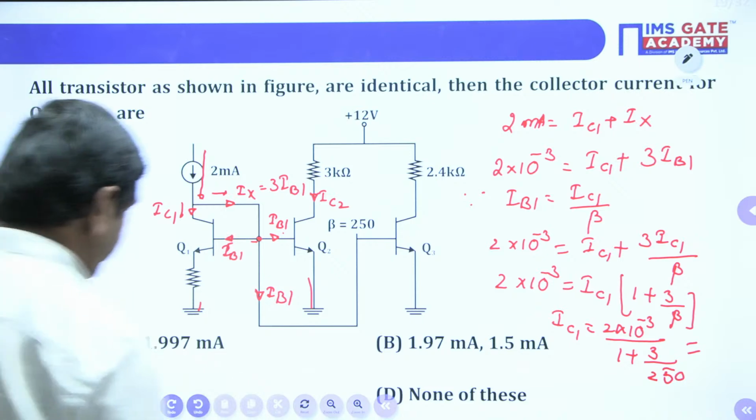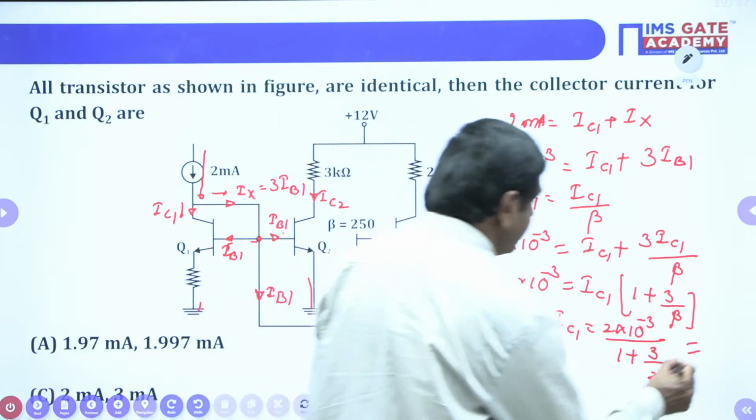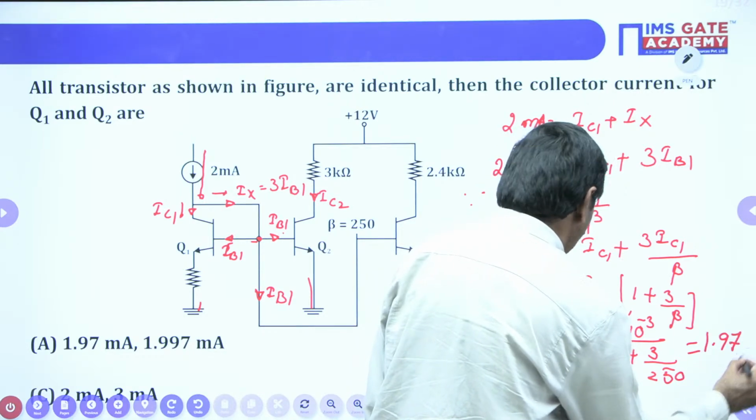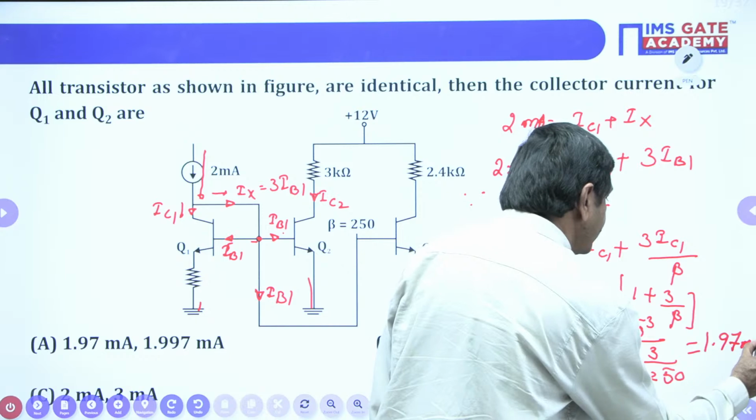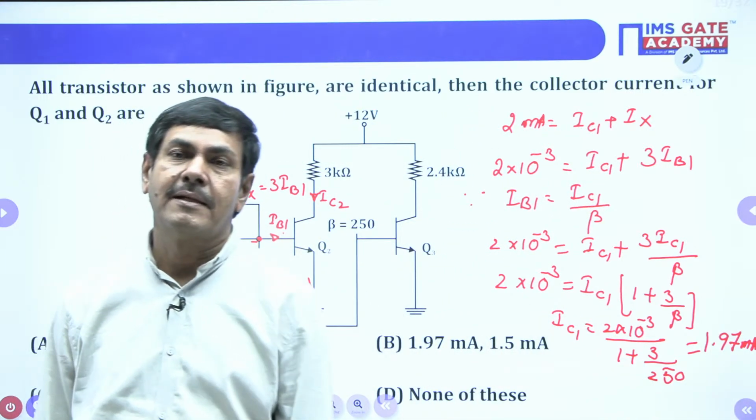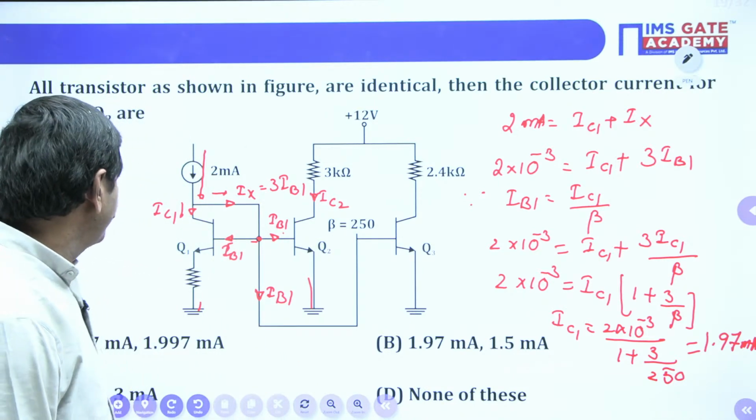Mostly you will get 1.97 milliamperes. If you are using the calculator, 1.97 milliamperes of current is possible. That much IC1 is possible. Yes, we got the IC1.